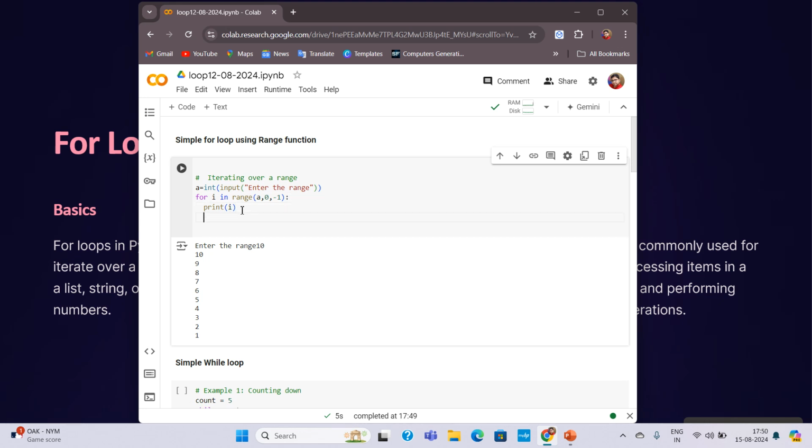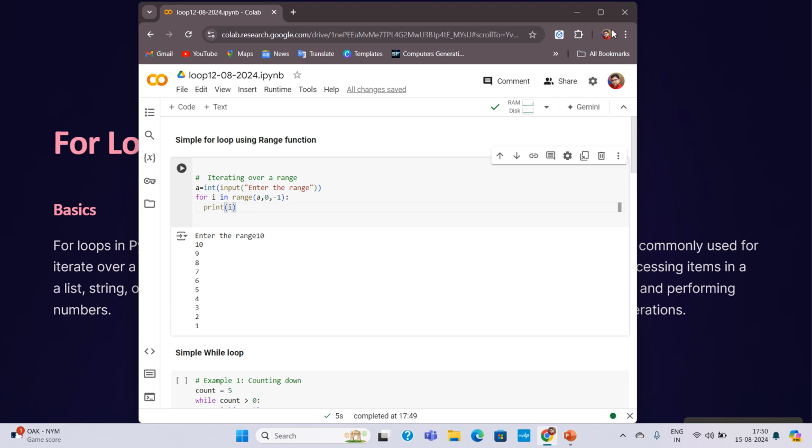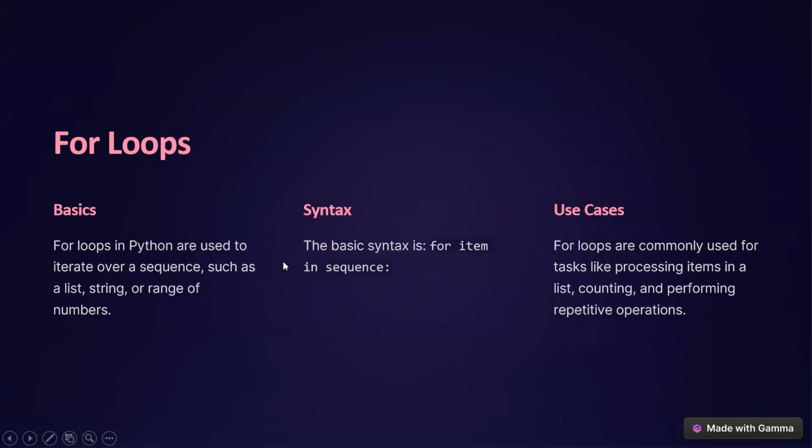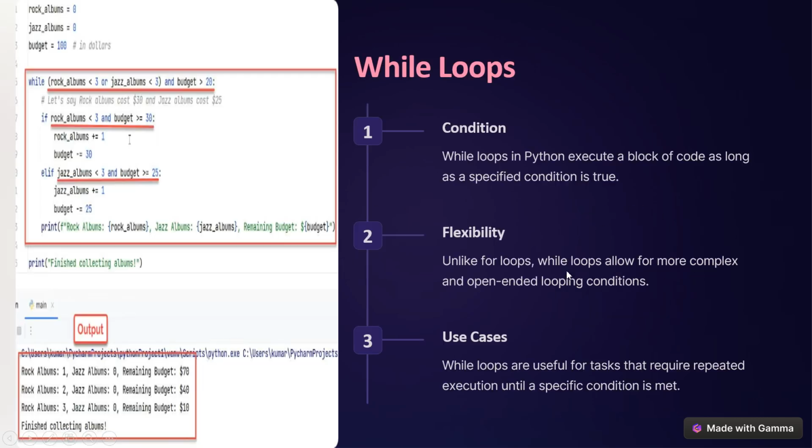Suppose you want to write something outside of the loop, you just press backspace. It will come automatically outside of the loop. This is how the for loop is working. So I hope the concept of the for loop is clear and the syntax is also clear. Now I'll come to the next slide.